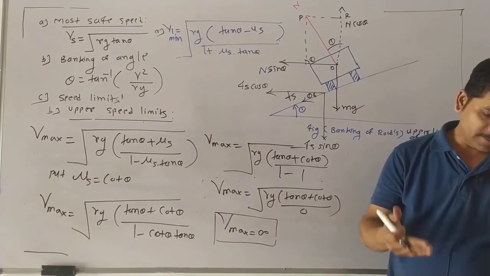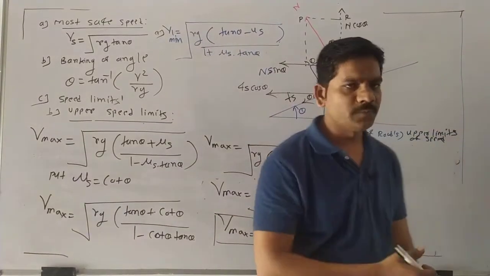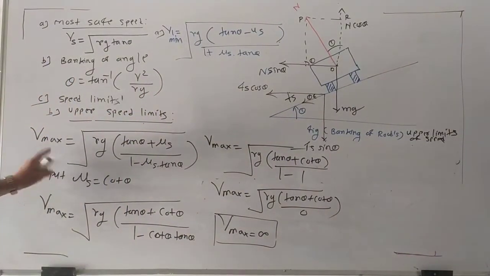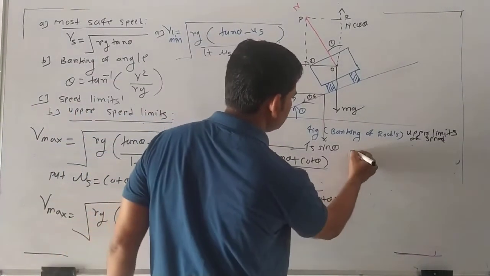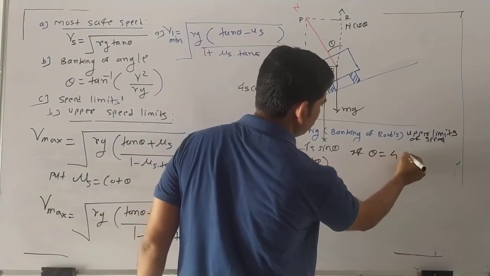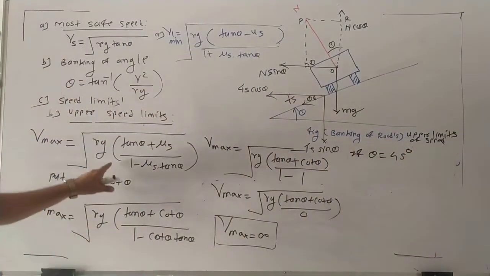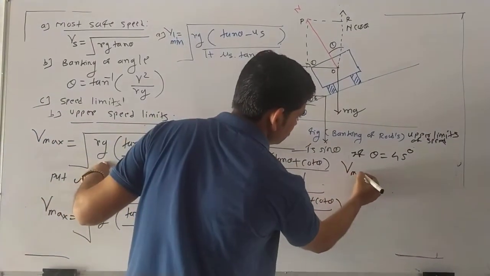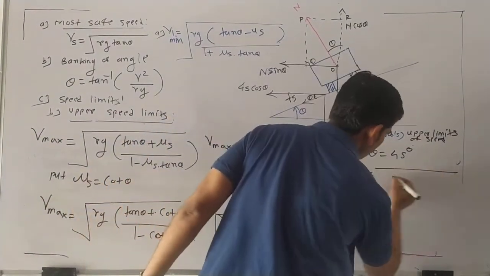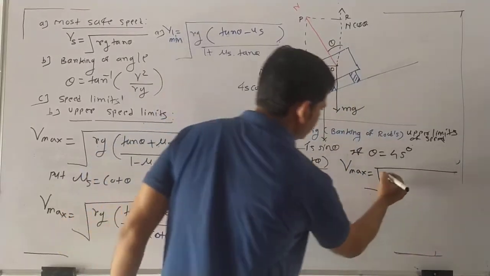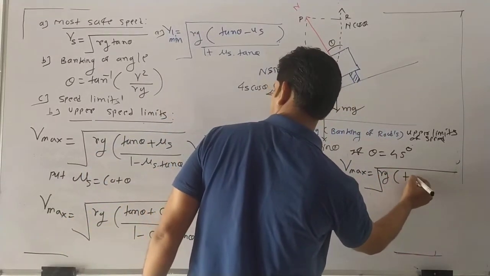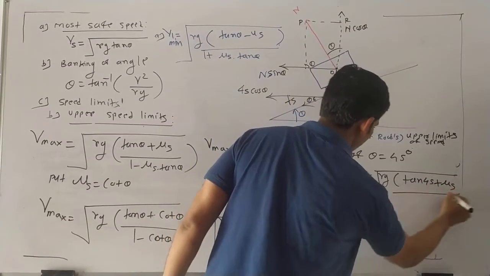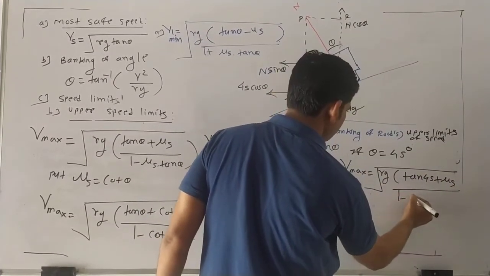If you put the value of theta as 45 degree in that equation, which equation? This equation. If theta is 45 degree, so what is V max? V max is equal to under root Rg (tan 45 plus mu s) upon (1 minus mu s tan 45).